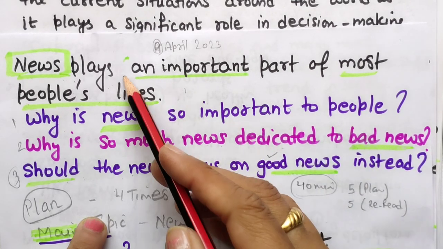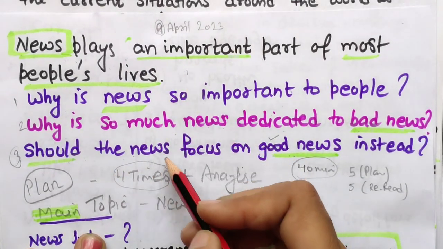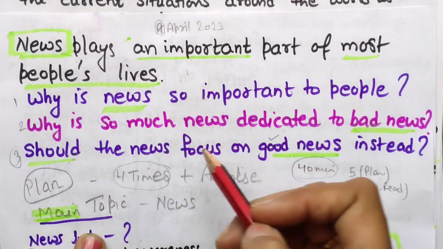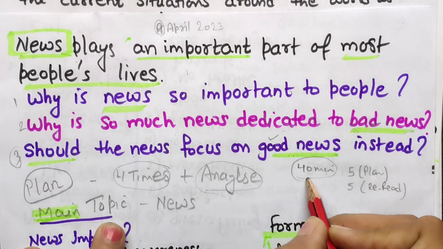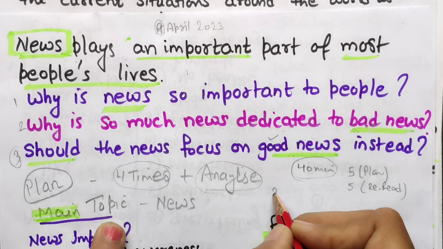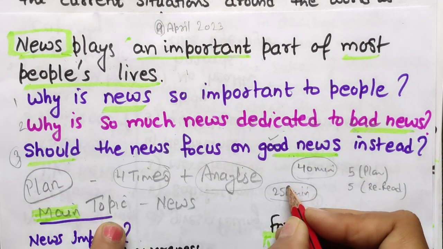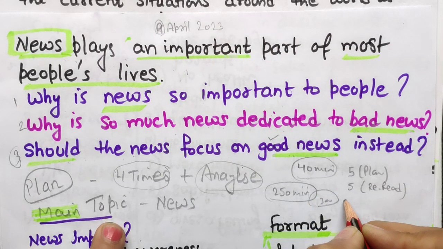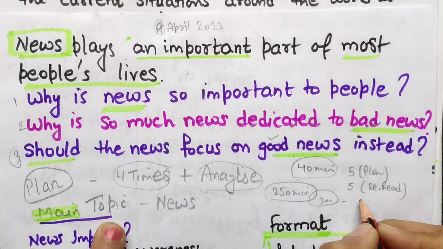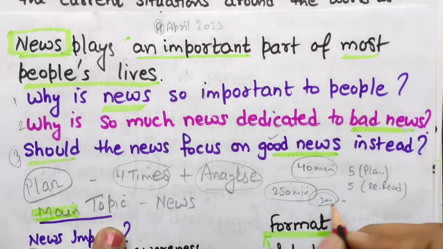Now, three-part question, we have understood the topic. The topic is news. I have read the full question statement, the fact statement also, and the three-part questions also, and I have analyzed everything. Okay, the 40 minutes time planning I have also explained to you, and here a minimum of 250 words is required. But it doesn't mean that you will write only 250 words. It can go up to 300, but don't maximize your word limit. If you want to write 400 or 500 words, that's not a good idea. Just keep your word limit around 300 or 330 or 320 kind of thing.